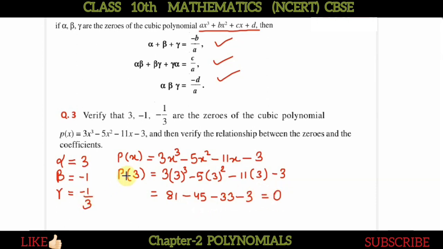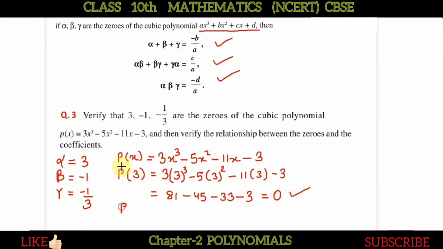So it is 0. Okay, we have verified for the first zero that 3 is a zero, because by putting the value of x as 3, this polynomial gives 0 value.